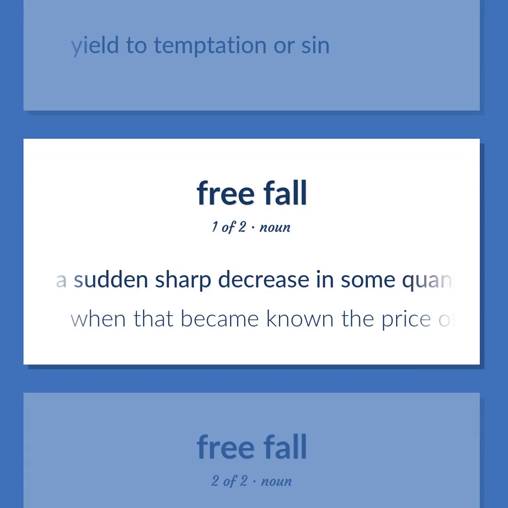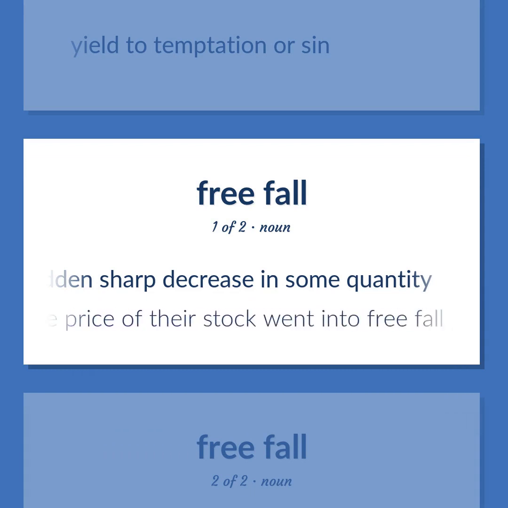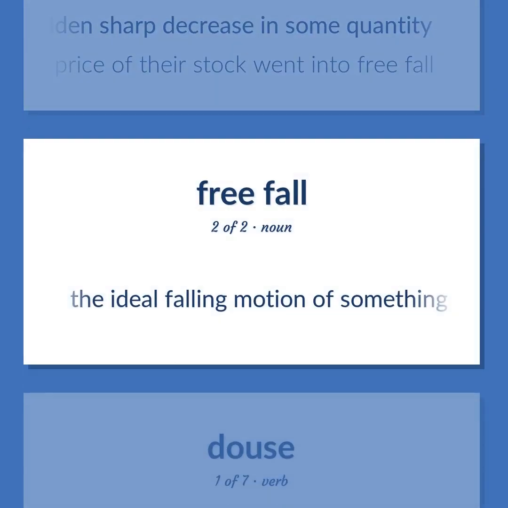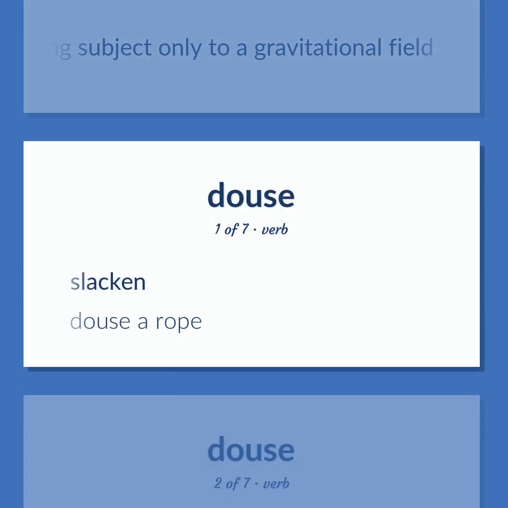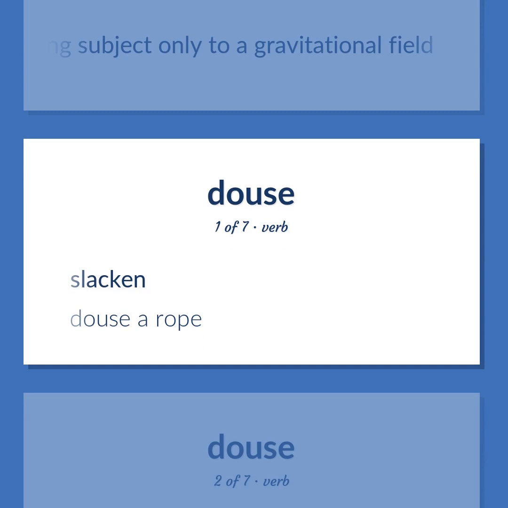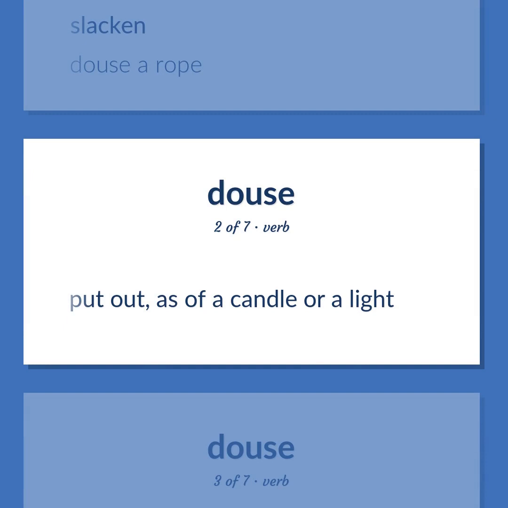A sudden sharp decrease in some quantity. When that became known, the price of their stock went into free fall. The ideal falling motion of something subject only to a gravitational field. Slacken. Douse a rope. Put out, as of a candle or a light.